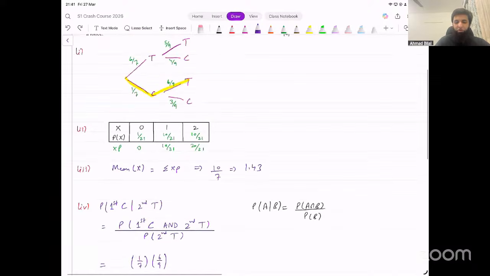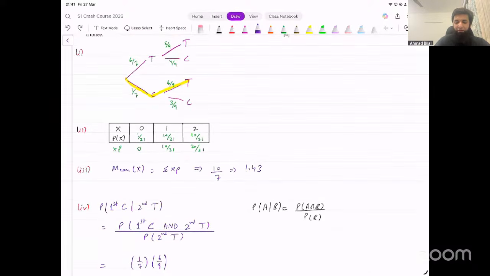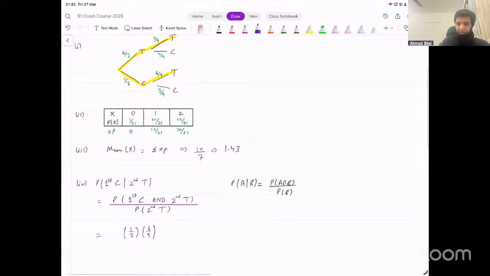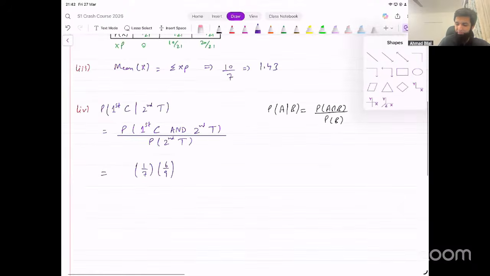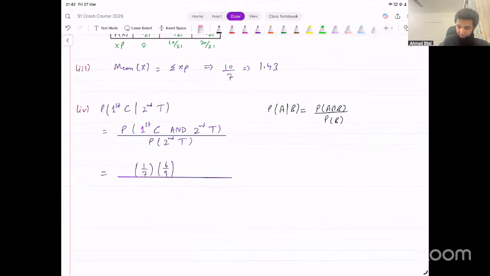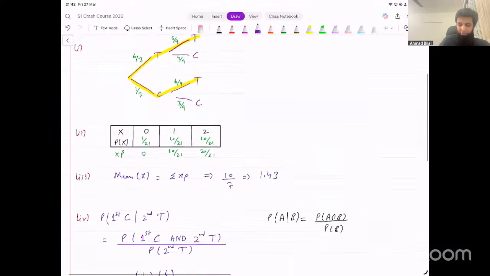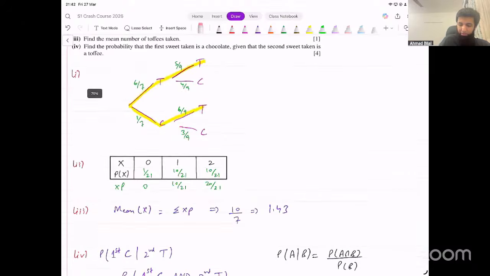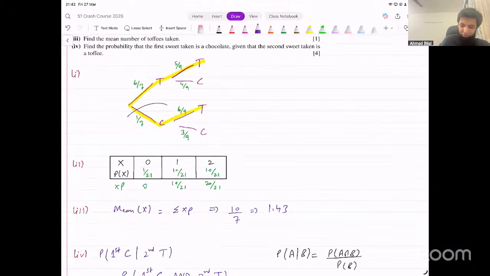Now, second could be a toffee in two different ways. You could have chocolate toffee like this, or you could have toffee toffee, right? Both of these cases, we will have to add them up together. So we will say the denominator is going to be these two multiplied plus these two multiplied.